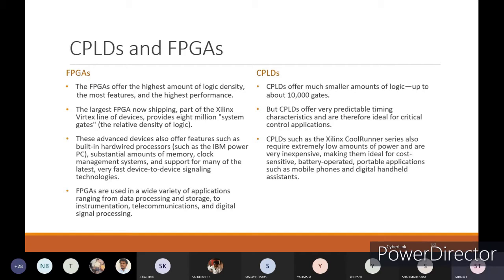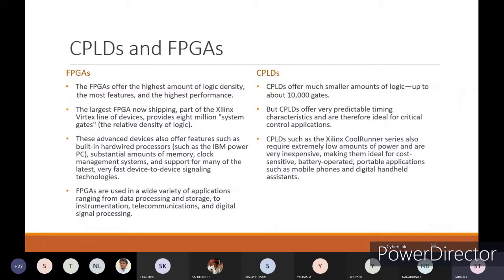CPLDs such as the Xilinx CoolRunner series also require an extremely low amount of power and are very inexpensive, making them ideal for cost-sensitive, battery-operated portable applications such as mobile phones and digital handheld assistants. For these, you can use CPLDs.